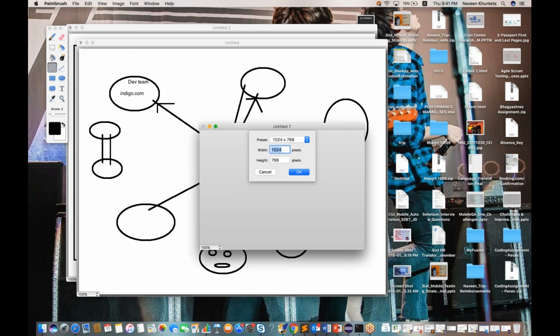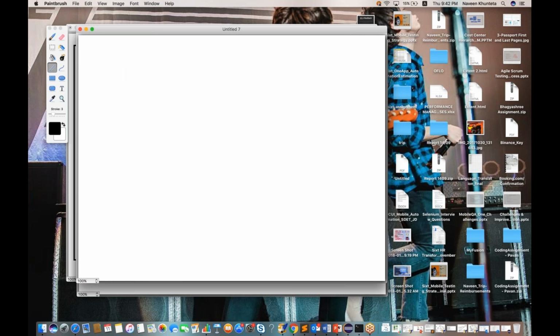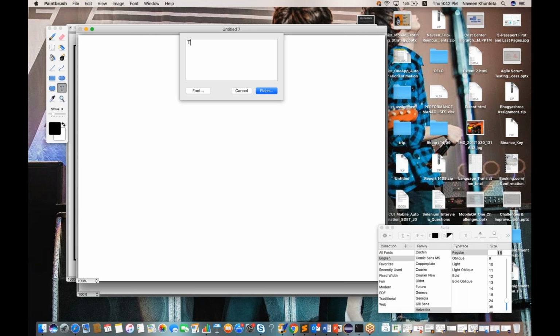Let me create a new diagram. So guys, first of all, you need to understand there are two types of web services. The first type is SOAP, Simple Object Access Protocol. Have you ever heard about this particular term, SOAP? And the second thing is REST, which means representational stateful APIs. Okay, so I'll tell you the difference between SOAP and REST.